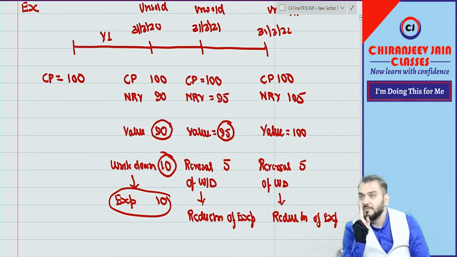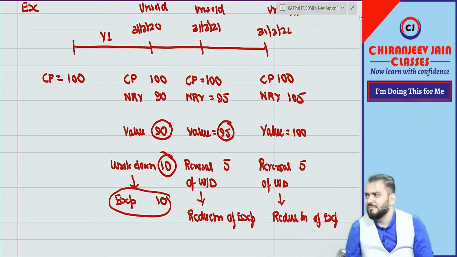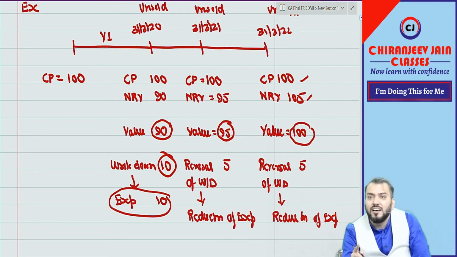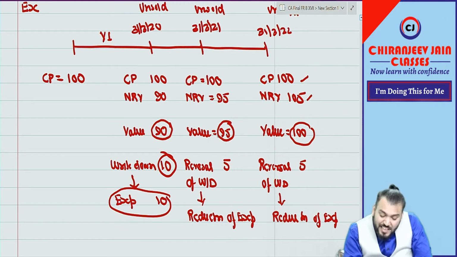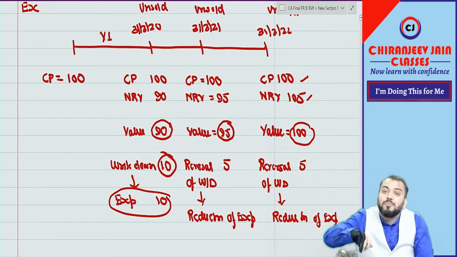Have you understood this example? Got it? I hope you have understood. Not understood? Last point, cost price or NRV, whichever is lower. The value is equal to 100. Higher or lower? Lower. What was the previous carrying amount? What is this carrying amount? How much is the increase? The increase means reversal of the previous write down.